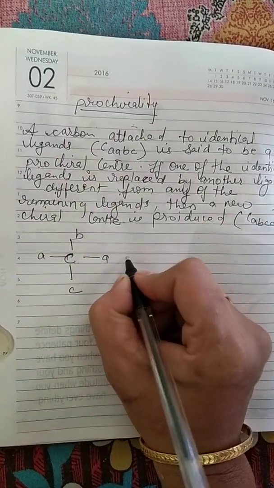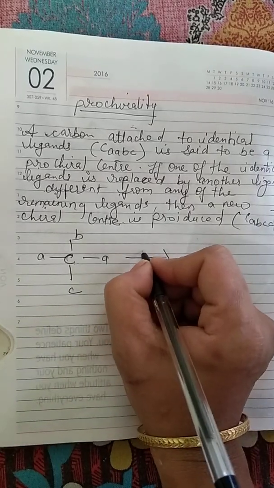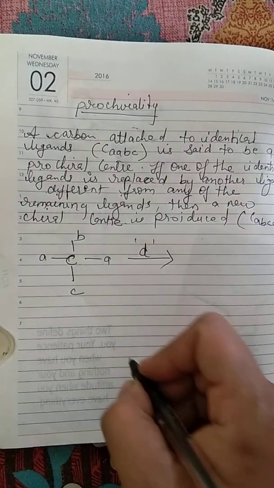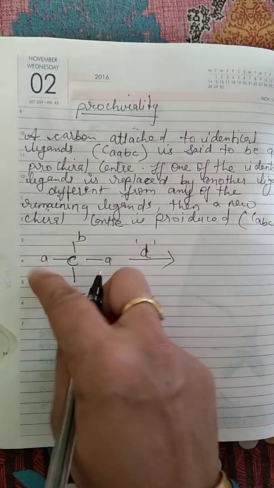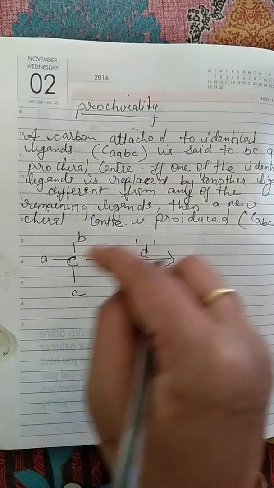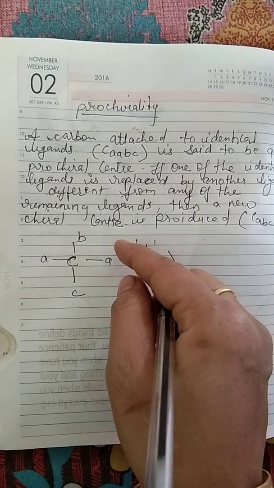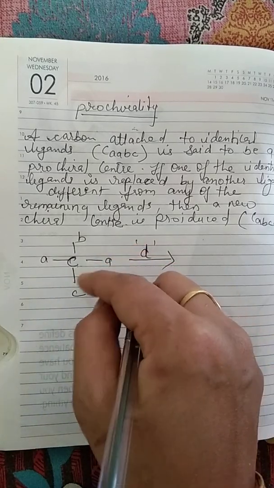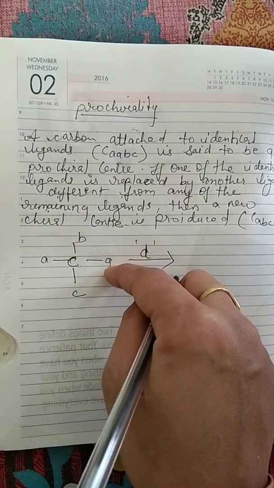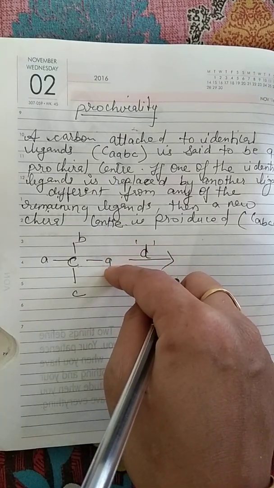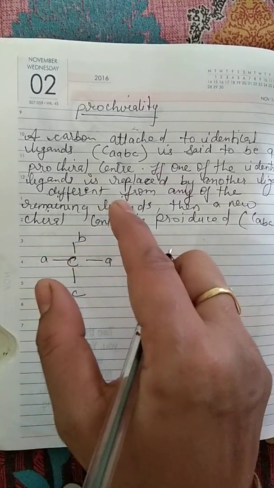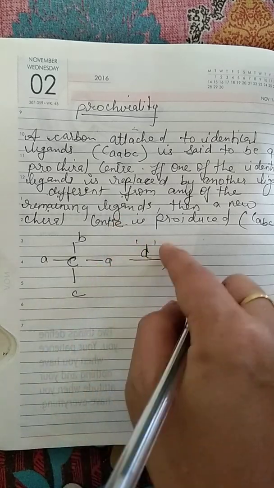If we undergo reaction with the D ligand. Suppose D is any ligand. In place of ABCD you can put any ligand, any halide X, chlorine, fluorine, bromine, iodine, or CH3, OH, COOH, any group. I just write ABCD so that you can understand very well.